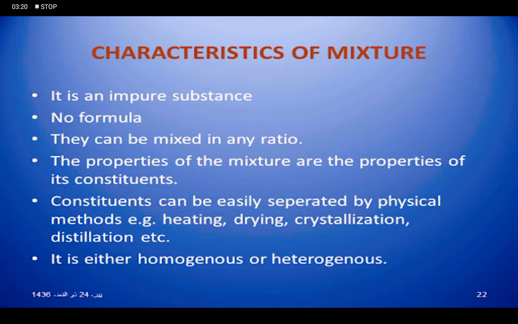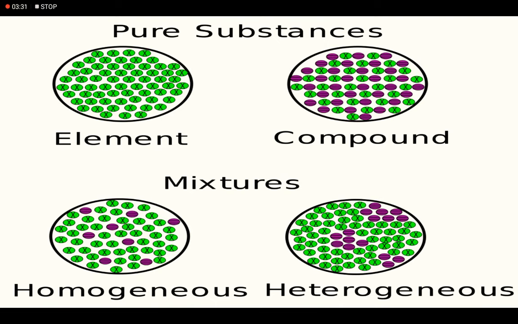A mixture can be either homogeneous or heterogeneous. Since the composition of a mixture may vary, mixtures are of two types, as you can see in the picture: homogeneous and heterogeneous. Now we will study their properties.